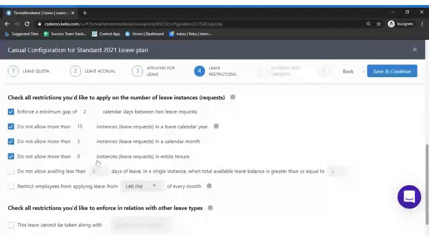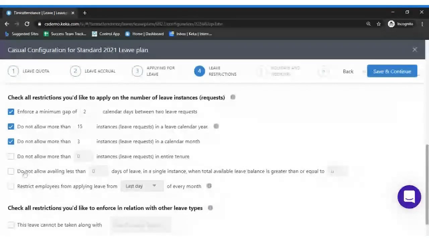Do not allow more than dash instances in entire tenure. I suggest you don't enable this option, because it would be a serious problem. Let's assume you have given around 15 or 20 for the entire tenure, then you would not be able to exceed that quota of 20 during his tenure in the company.